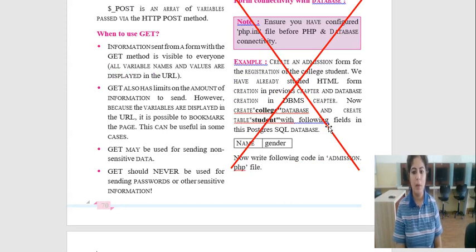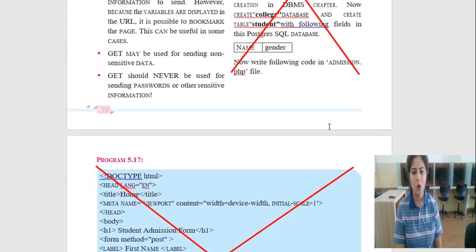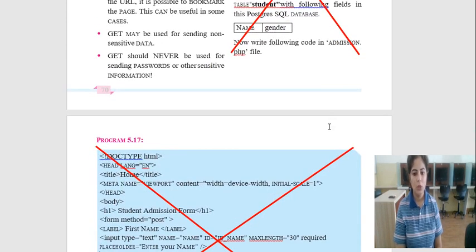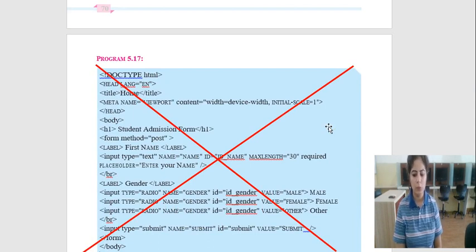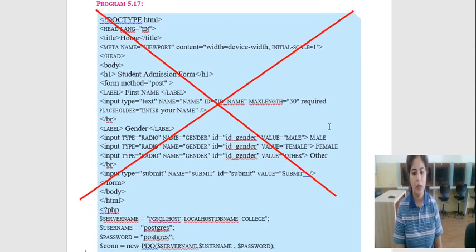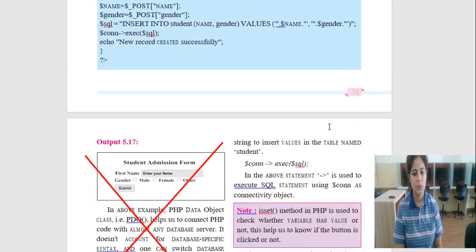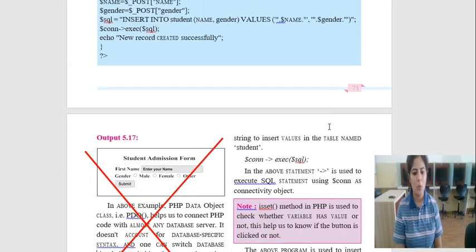That's why I have marked it in this way. So this part is omitted from this unit, form connectivity with database. Again, you don't have to study the program where they have explained how we can connect a form. So this section is not in your syllabus now.